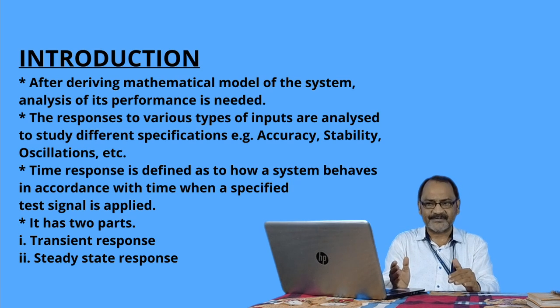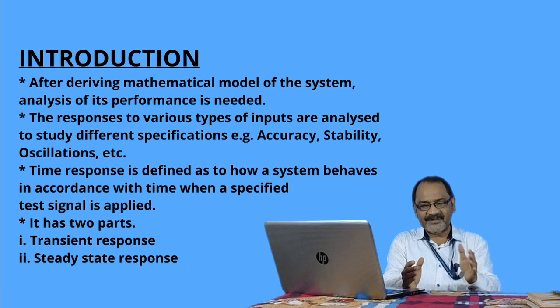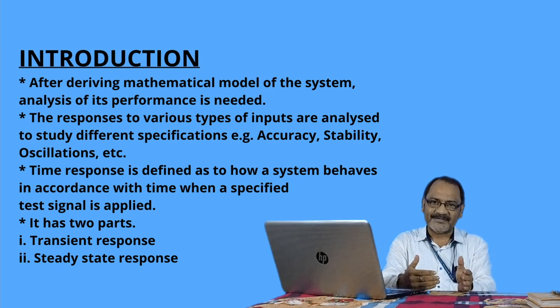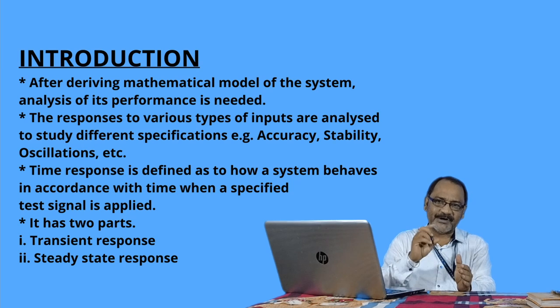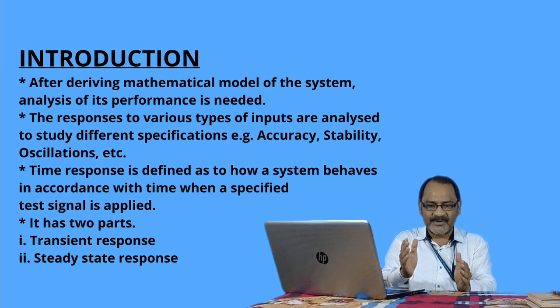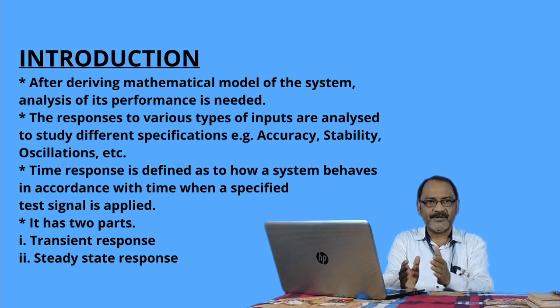So the transient response occurs in the transient period. Similarly, after the transient response is over, that means the initial state has changed to the final state, the state will continue in the same state. That's why we call it the final state, or the steady state, because that response will continue with the same output, it will not change with respect to time further. Therefore that period is known as the steady state period, and that response is known as the steady state response.